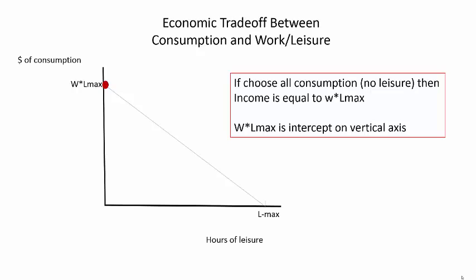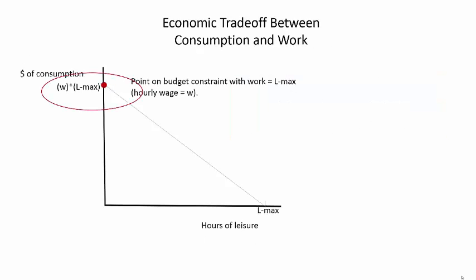First, on the vertical axis, imagine a consumer who spends all of her available time working. This means she will have income equal to her hourly wage rate times the maximum hours available in the day or week, indicated by Lmax. This fixes the vertical intercept and gives the maximum level of goods consumption this consumer can achieve. This intercept is simply equal to the wage, W, multiplied by Lmax.